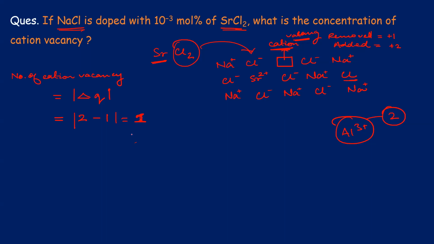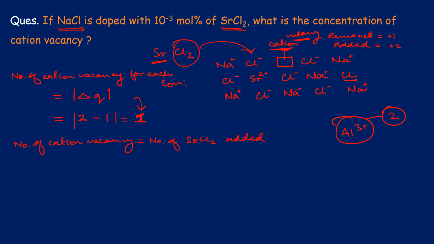So the number of cationic vacancies for each ion, if I am doping with one molecule, will be 1. So the number of cationic vacancies is equal to the number of SrCl2 added. Is this clear? Yes or no? Yes, sir.